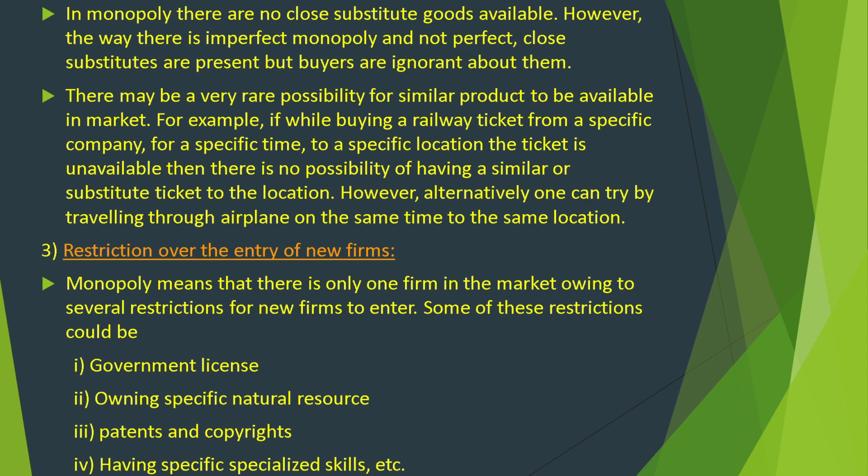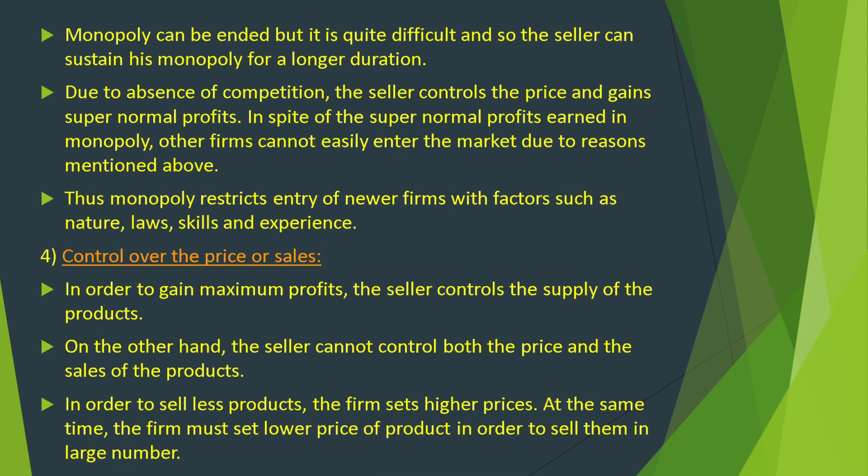Restriction over the entry of new firms. Monopoly means that there is only one firm in the market, owing to several restrictions on a new firm entering. Some of these restrictions could be government license, owning specific natural resources, patents and copyrights, having specific specialized skill, etc. Monopoly can be ended, but it is quite difficult, and so the seller can sustain his monopoly for a longer duration. Due to absence of competition, the seller controls the price and gains supernormal profits.